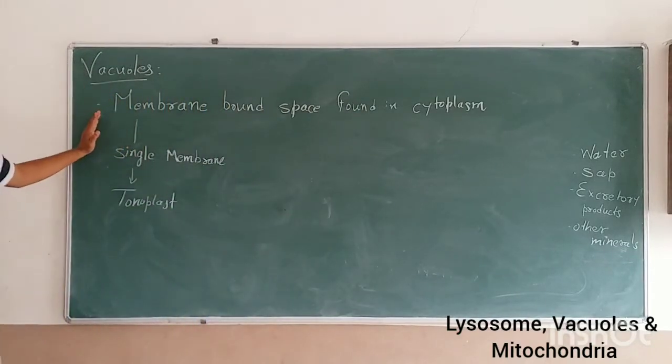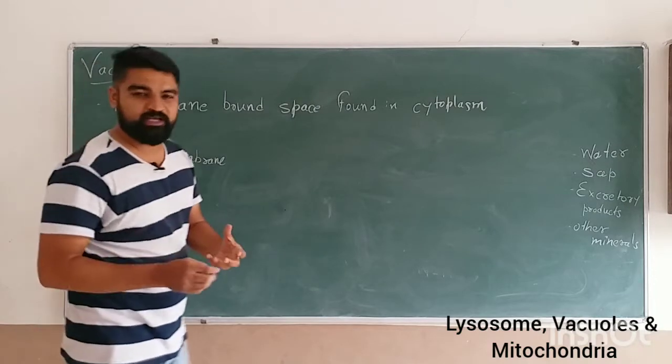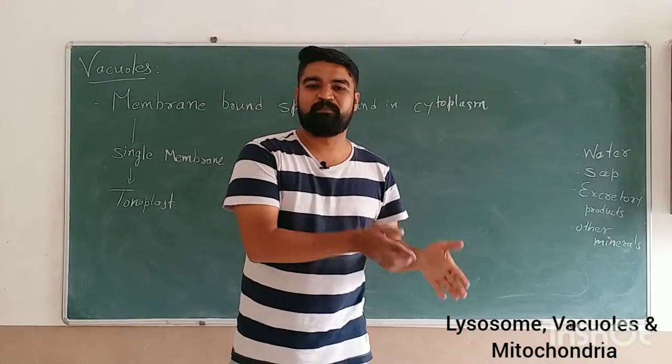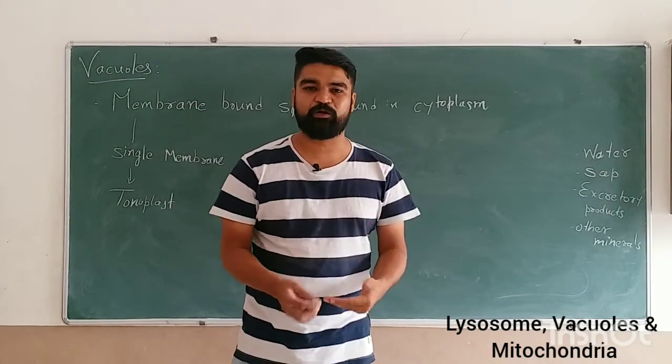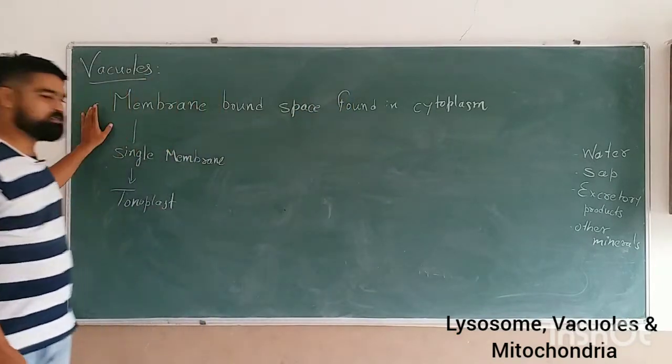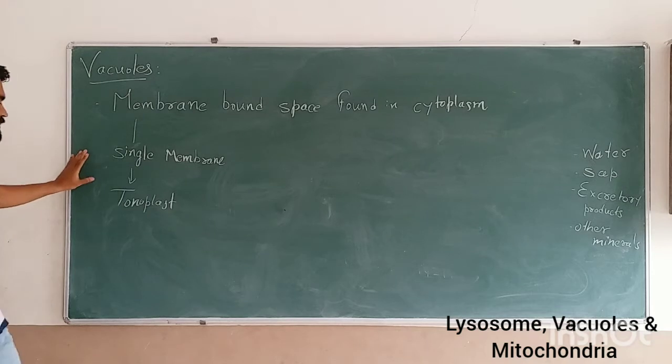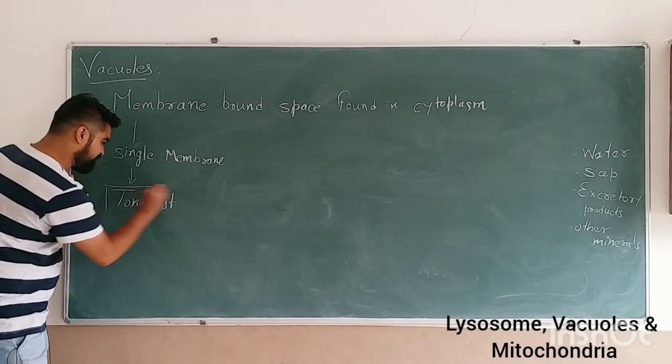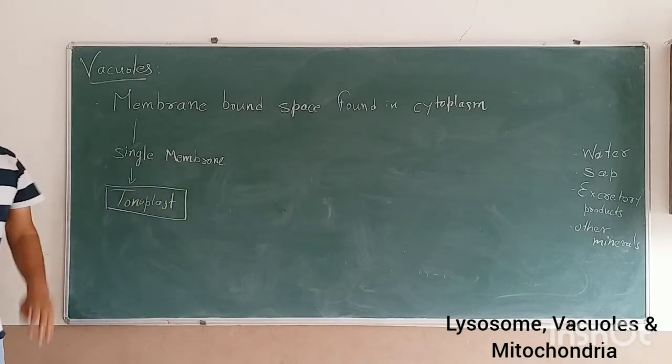It is only a single membrane organelle. Almost all the organelles we have seen so far had 2 membranes, so they were bimembrane structures. But the vacuole is only a single membrane structure, and the membrane of the vacuole is called tonoplast.